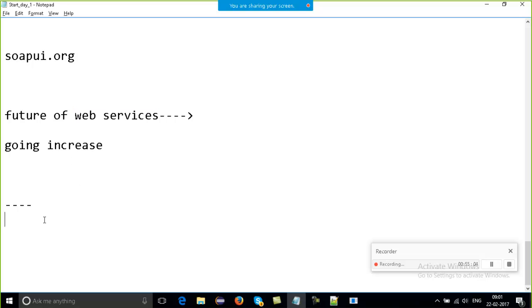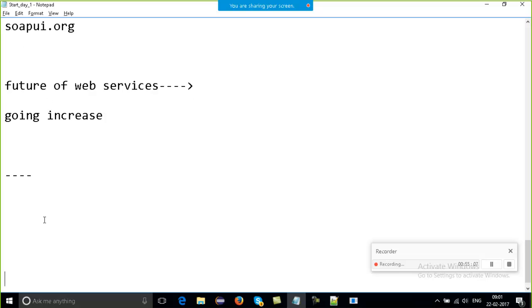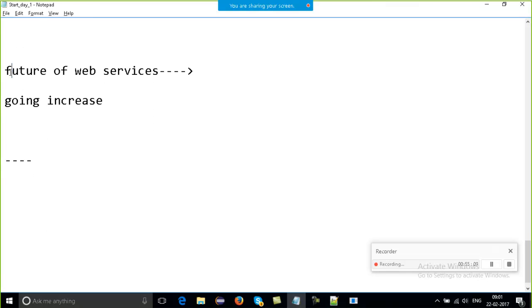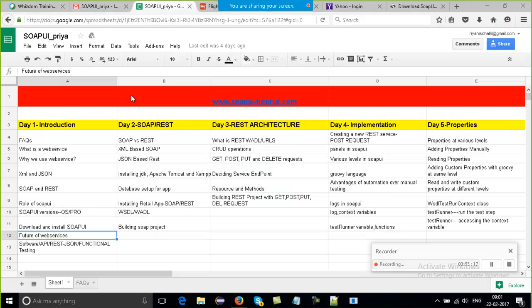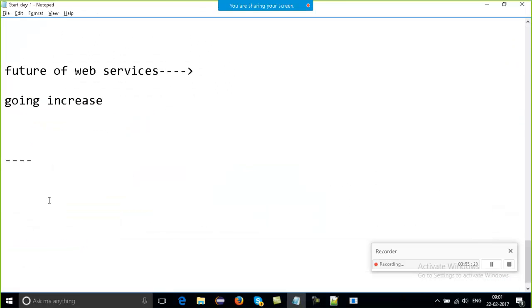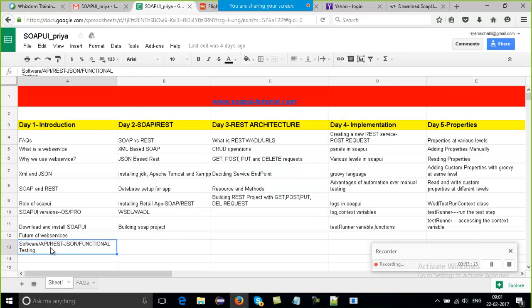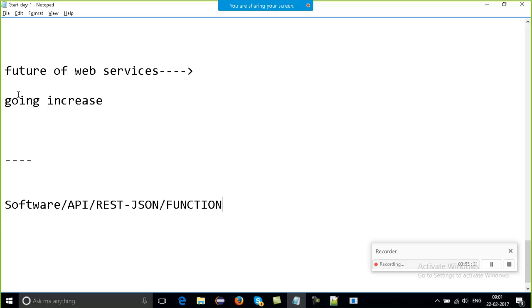So again, a very good thing. Its demand is going to increase, and its future is very bright. We can work with this in great detail. The last topic for today is software, API, REST, JSON, functional testing, all the kinds of testing. Let me copy this. All the topics here with testing.